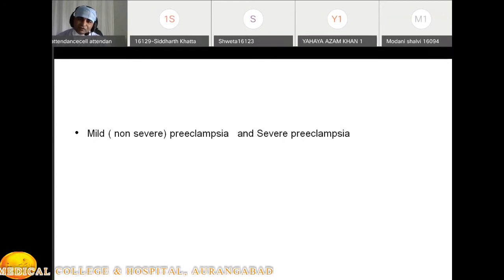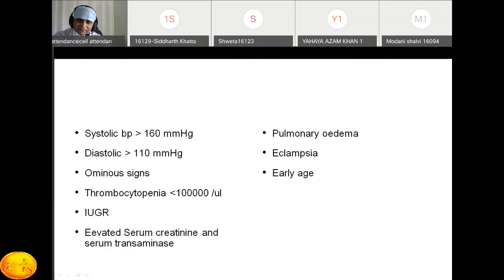There is no entity, there is no word of moderate preeclampsia. Either it is severe preeclampsia or mild preeclampsia. Mild is also called non-severe preeclampsia. This can be asked in the exam also. Just remember this: mild preeclampsia or severe preeclampsia, right?